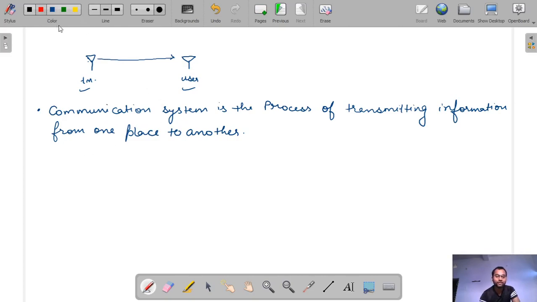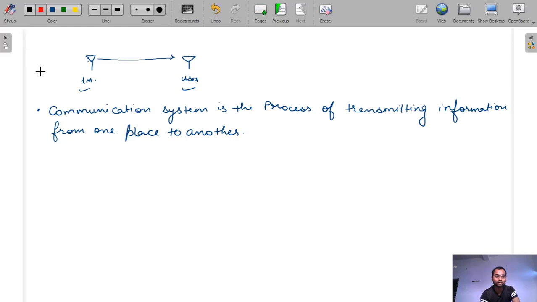So let's see the basic block diagram of the communication system. In the block diagram there are various elements of the communication system, and we will study the function of those elements.